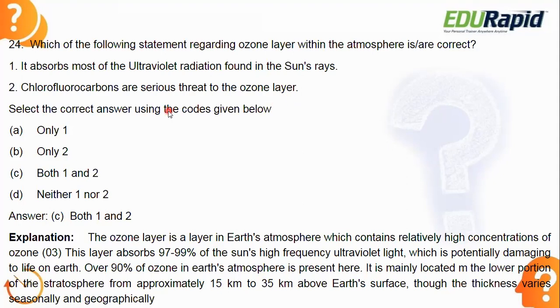You use refrigerators and ACs, and they release chlorofluorocarbons. That is a serious threat to the ozone layer, and because of the CFCs, the ozone hole also occurs. So both these statements are true regarding the ozone layer. First, it absorbs the ultraviolet radiation and helps living beings on earth. And second, the CFCs are a serious threat to the ozone layer.